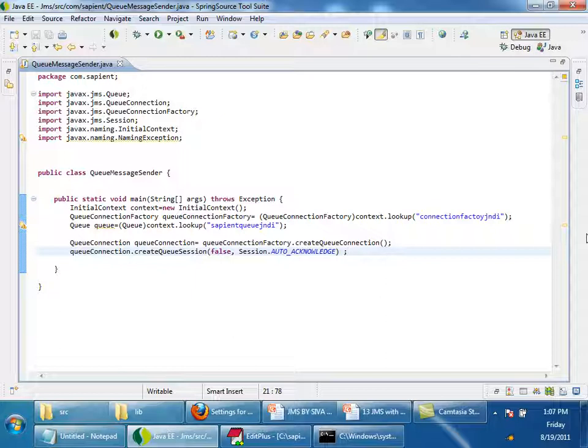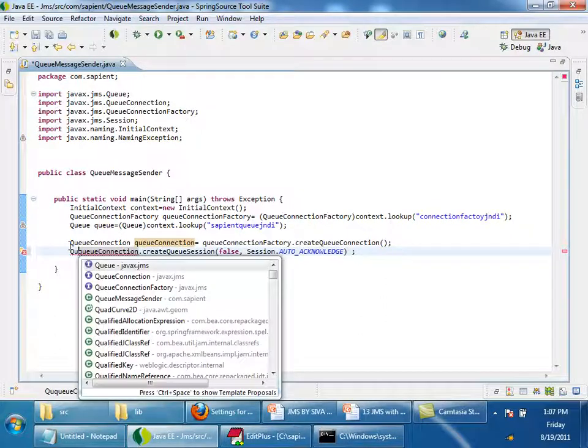I'll talk about the three acknowledgement modes. Right now I am selecting auto acknowledge. Auto acknowledge means whenever the client receives a message, automatically acknowledgement will come. So this is returning me an object of QueueSession.